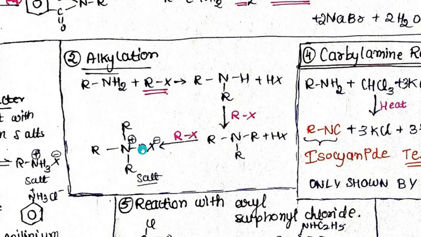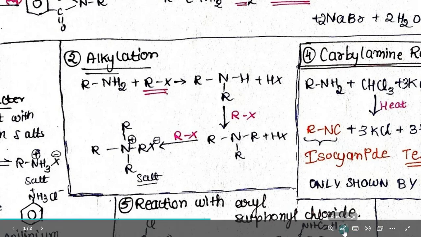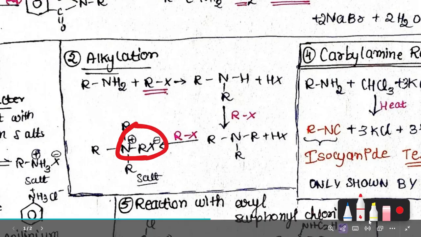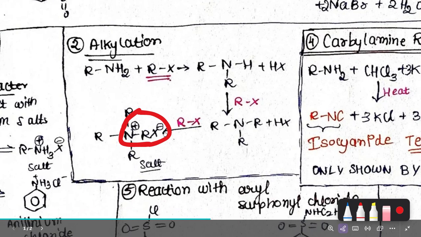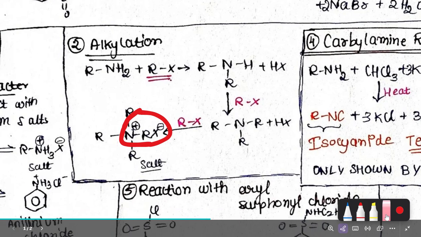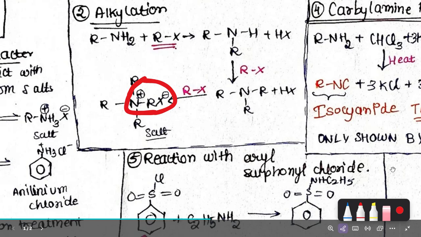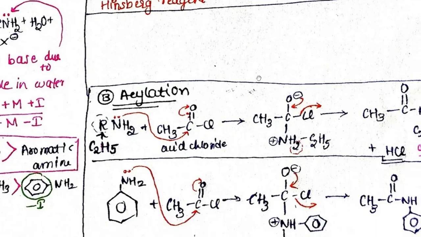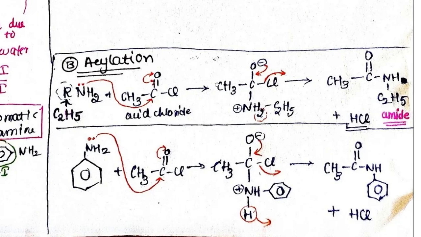But here there is a twist. Here we have R4N+ X−. Where is the twist? I just encircled it. So this part is the twist over here, as you can see, N+ X−. Then I just erase it. Then we have the next reaction, where is the third one? Yeah, this one. Alkylation done, now acylation.